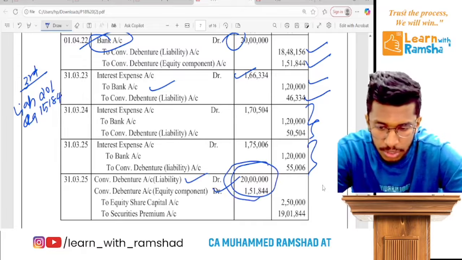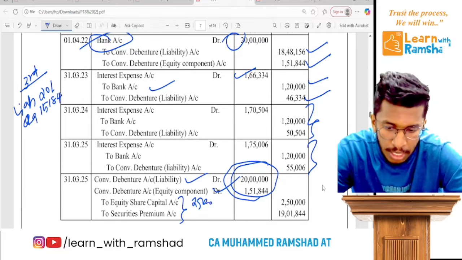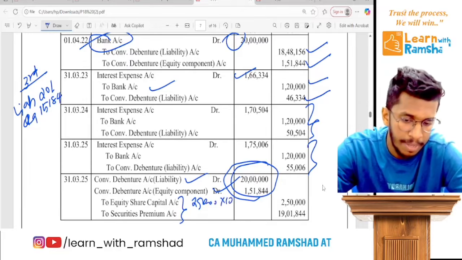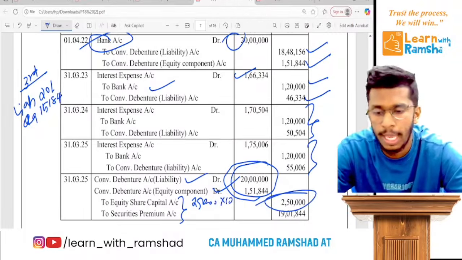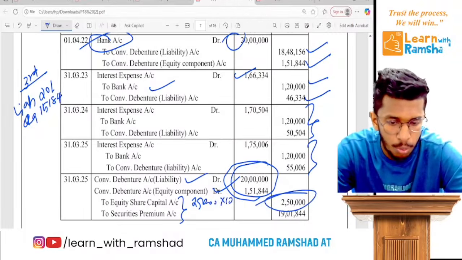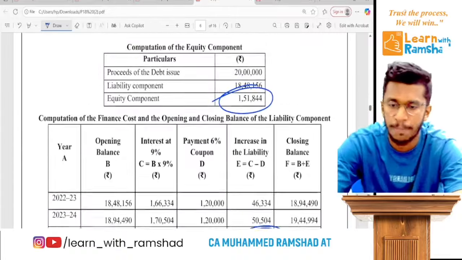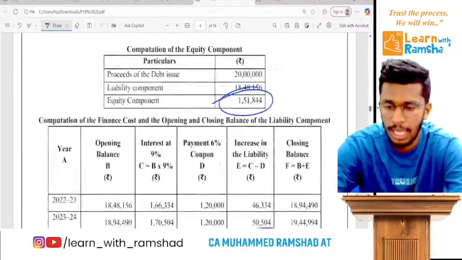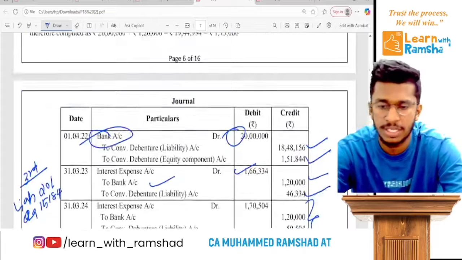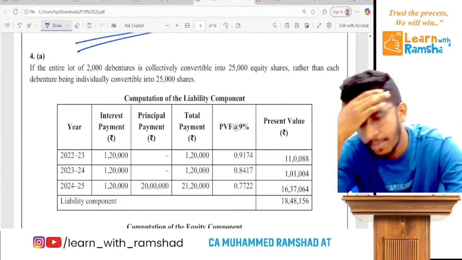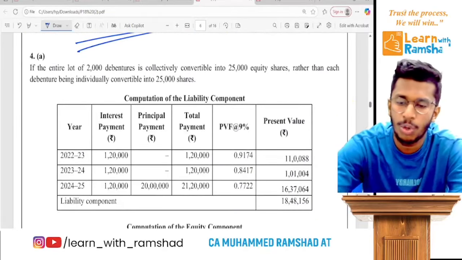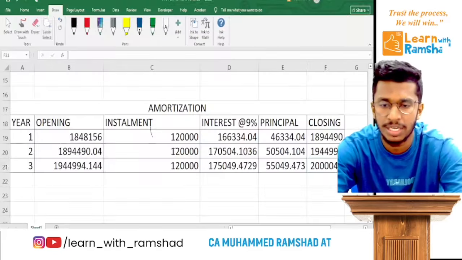Now we will issue the shares. 25,000 shares we issue for 10 rupee, so we get total 2,50,000. The rest of the amount we take as a securities premium, as a balancing figure. It's an easy part. Clear? That's it. Actually, there is an alternative presentation given by the SMA. You could also refer. So that's all about the question related to financial instruments.